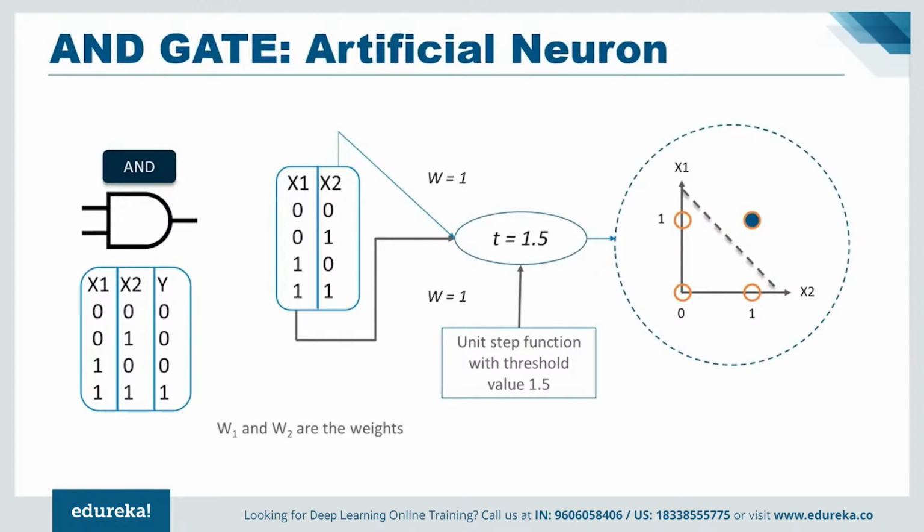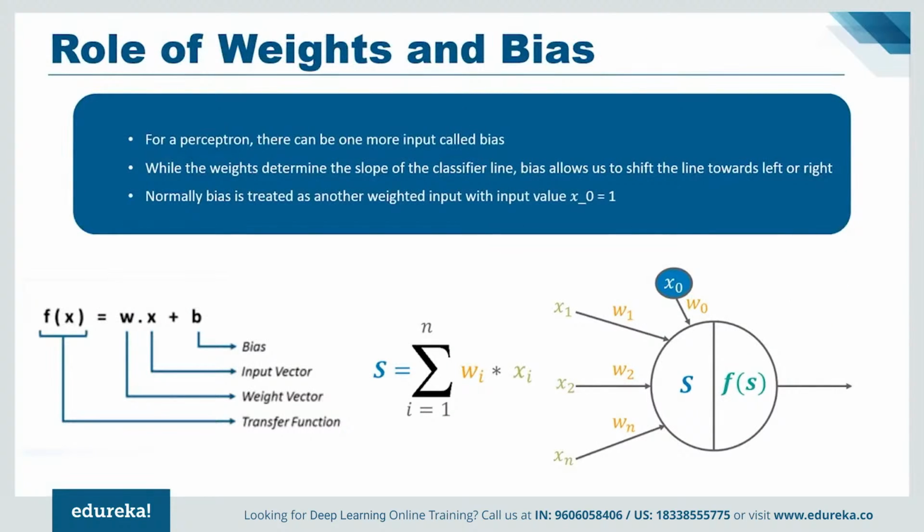So till now you understood that a linear perceptron can be used to classify the input dataset into two classes. But how does it actually classify the data? Mathematically, one can represent a perceptron as a function of weights, inputs, and bias. Each of the inputs received by the perceptron is weighted based on the amount of its contribution for obtaining the final output. Bias allows us to shift the decision line so that it can best separate the inputs into two classes. Now enough of this theory, let us look into an example of the perceptron learning algorithm, where I will implement the AND gate using a perceptron from scratch.